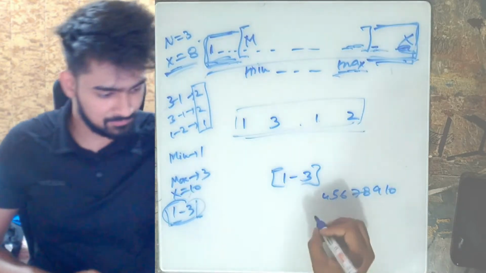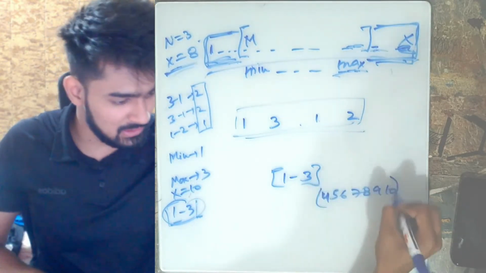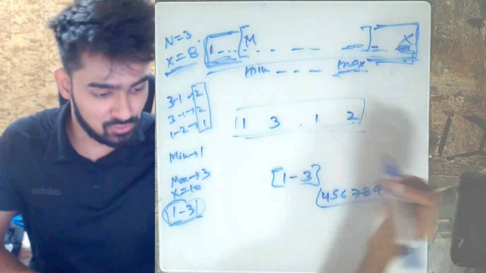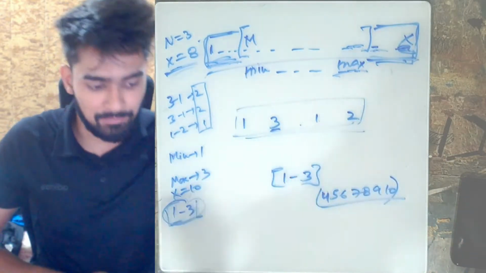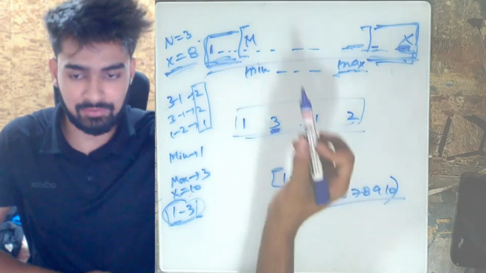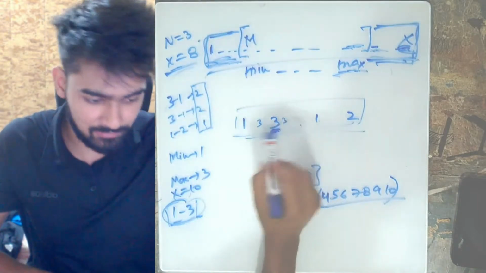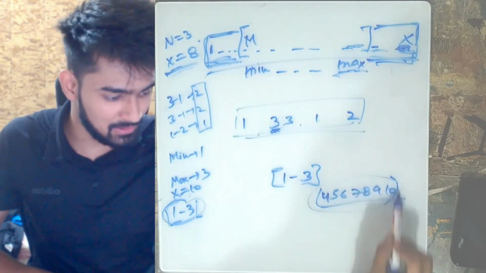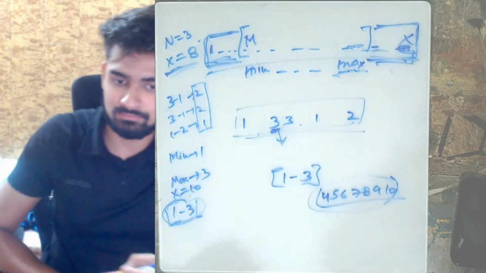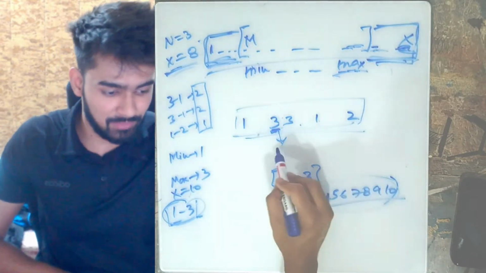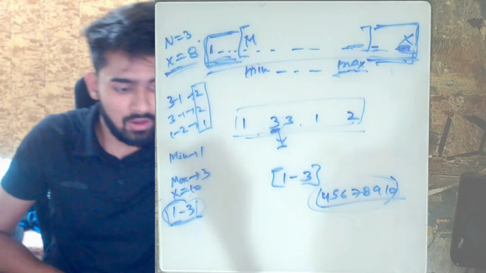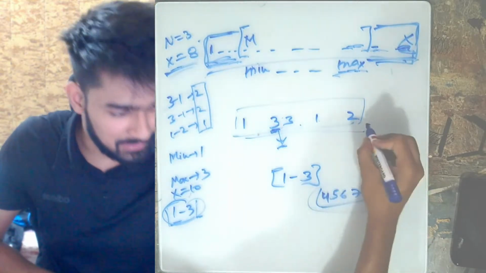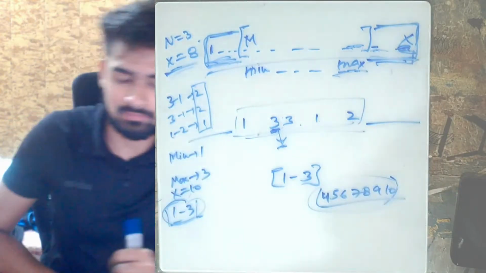Now, you can either take all these values and insert them right next to the largest element, which is this 3, because we know that if we have a 3 here, that means we'll either have a 3 here or here. So let's say we had a 3 on the right side. We can take all these elements, put them right in the middle, and there is a possibility that we might get a better answer. Or we can just take all these elements and place them in the end or in the start.